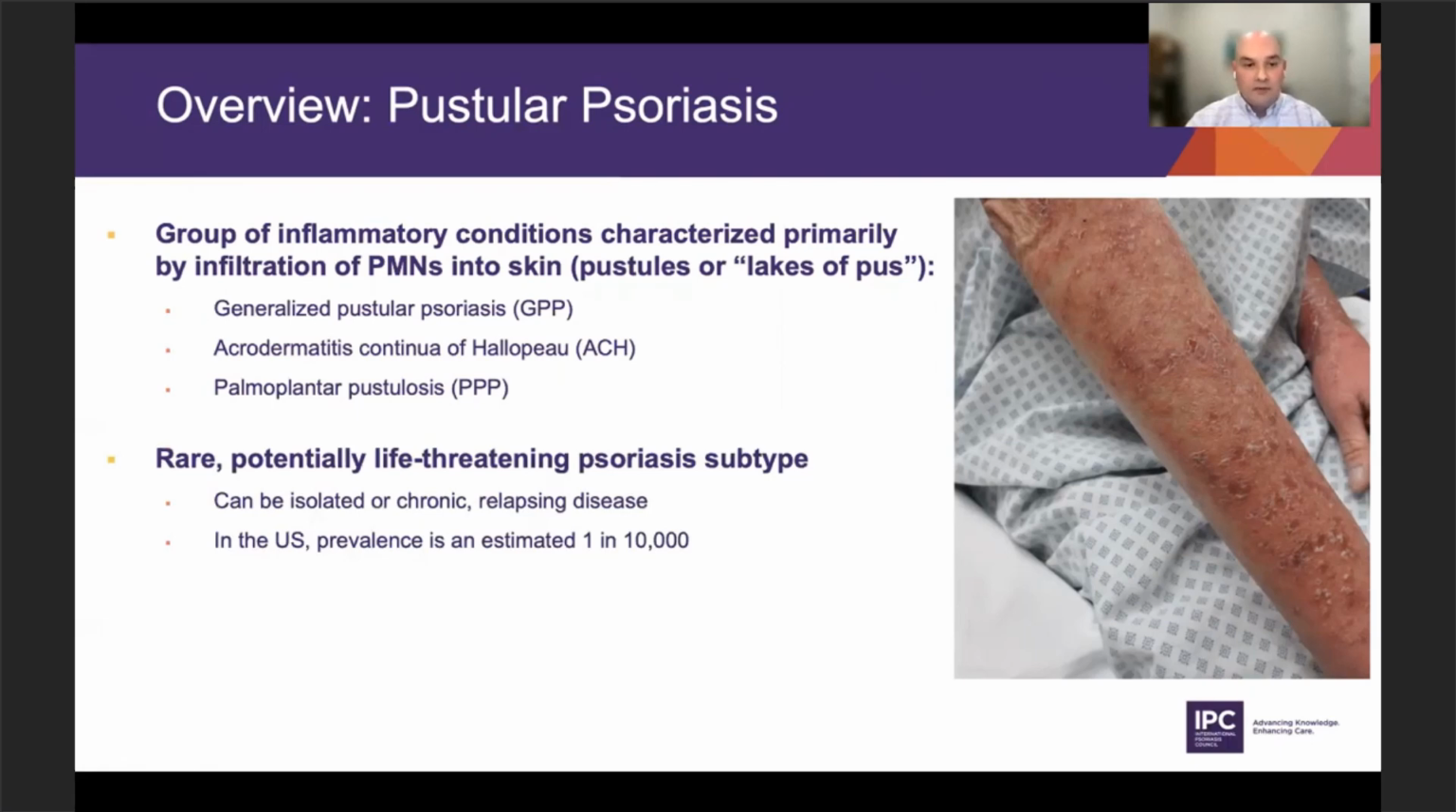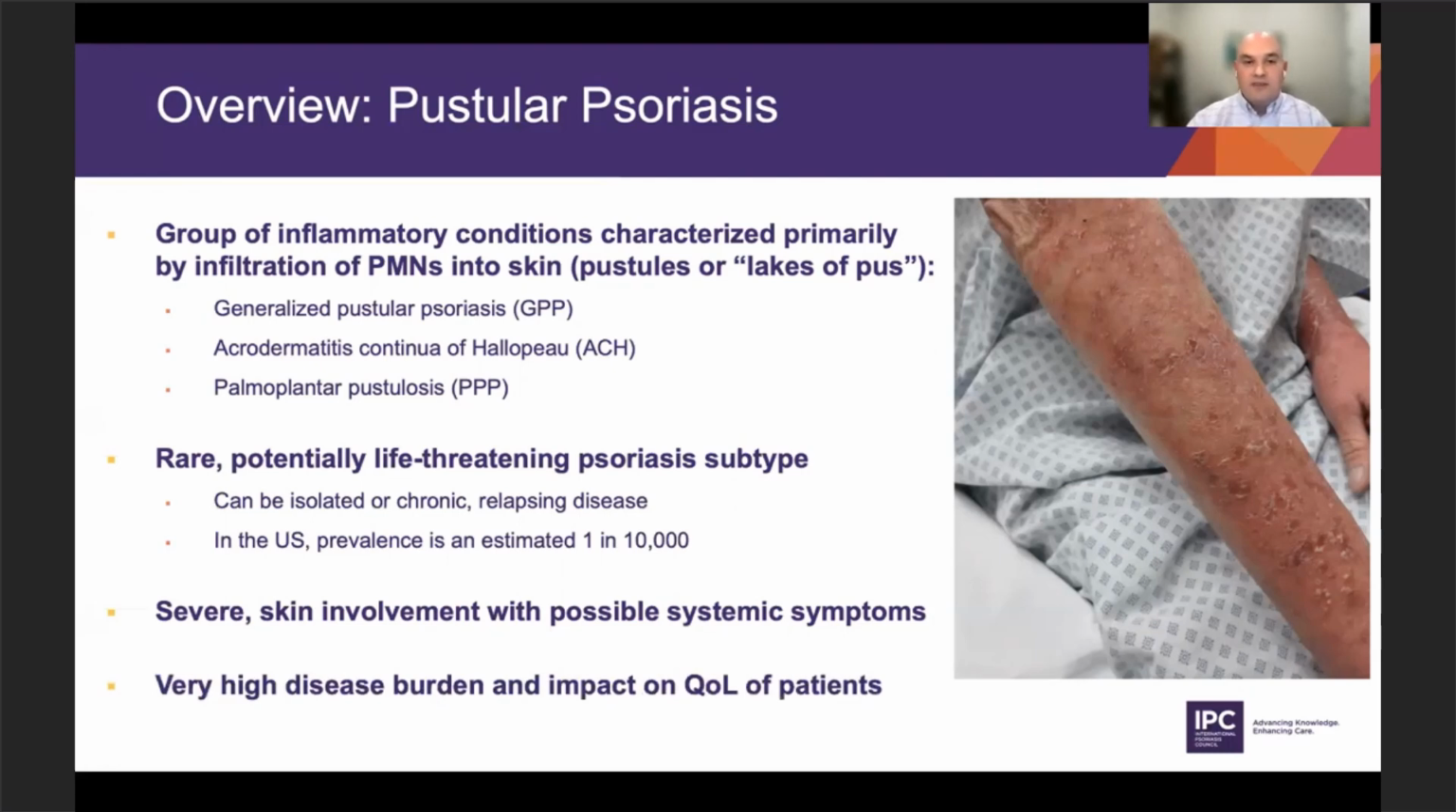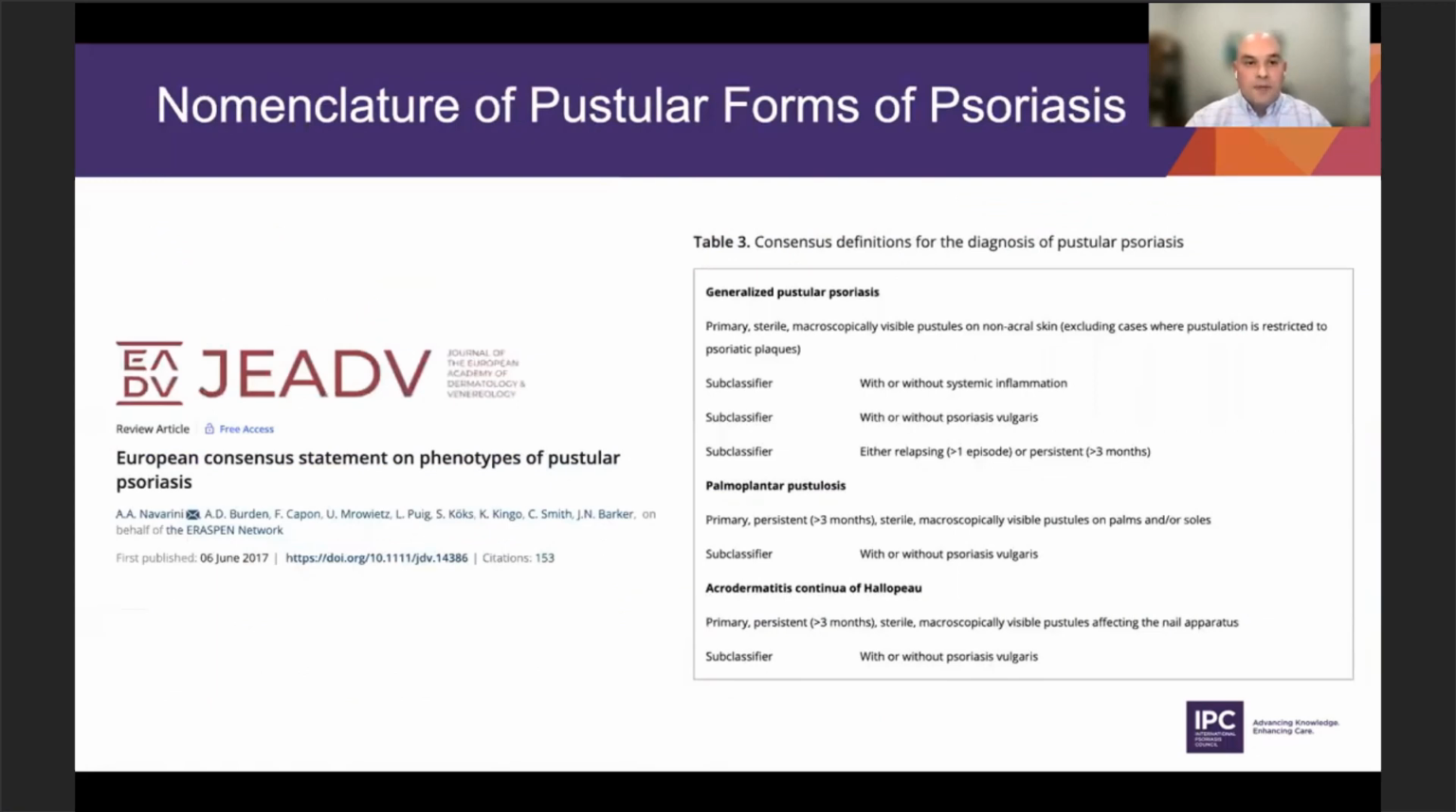It's also a rare, life-threatening subtype. It can be an isolated, one-time event, or it can be a chronic relapsing disease. And in the US, it's estimated to be about 1 in 10,000 patients. So this is not very common, but they definitely have more severe skin involvement, and they can have systemic symptoms. Leukocytosis, fever, malaise, elevated ESR or CRP are pretty common in these patients as well. There's a very high disease burden, and it really impacts their quality of life.